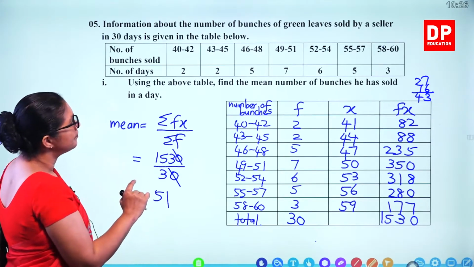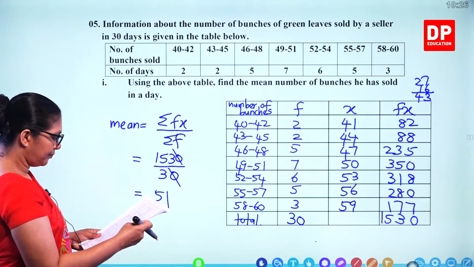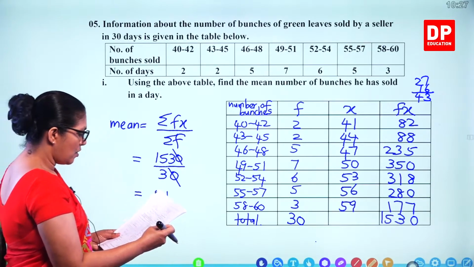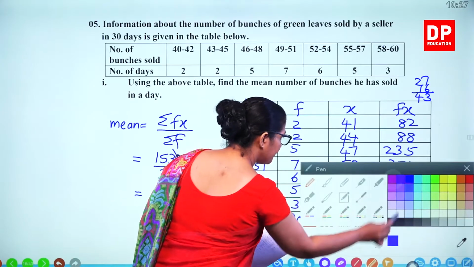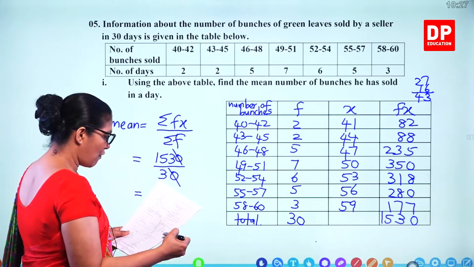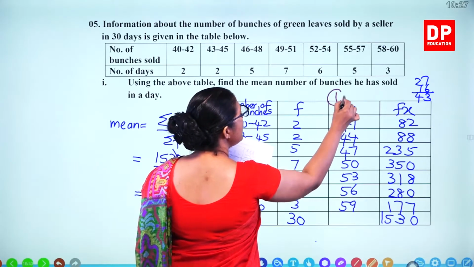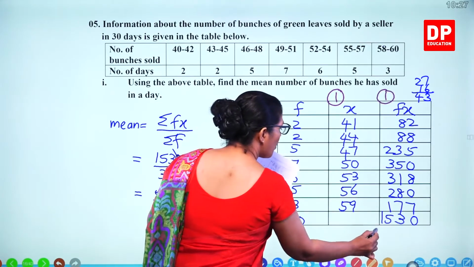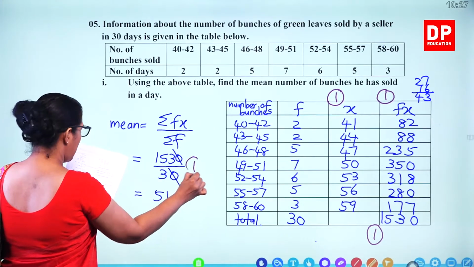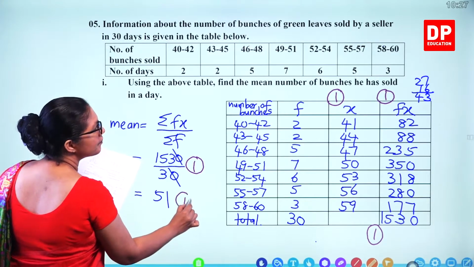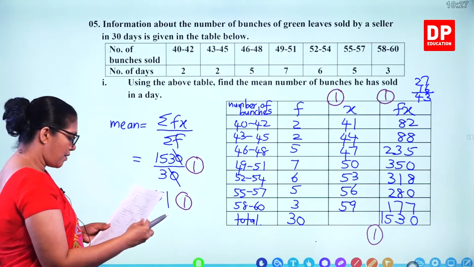in a day. So how many marks for that? You get 5 marks for that. Calculate the mid values, fx, total fx, and divide by 30 and the final value. 1, 2, 3, 4, 5. 5 marks for that. Then the next part,